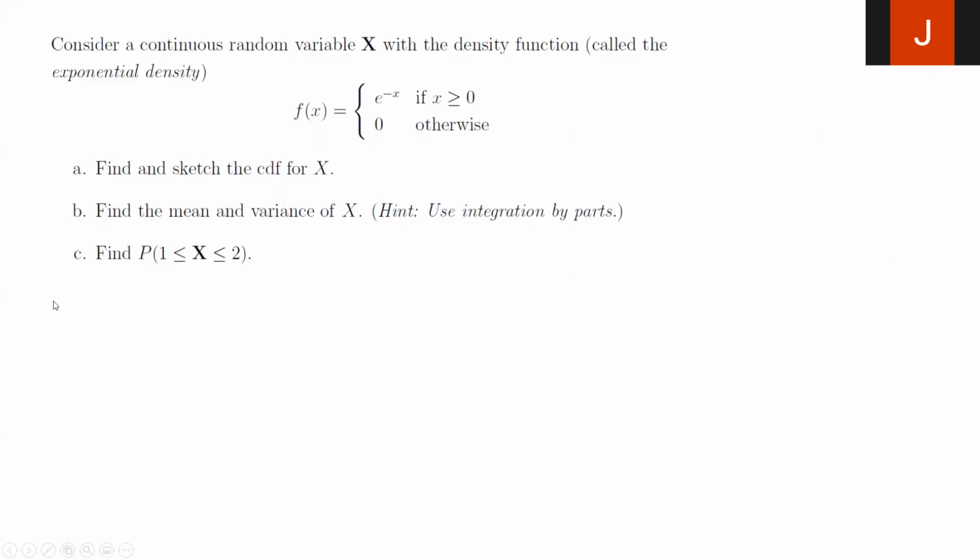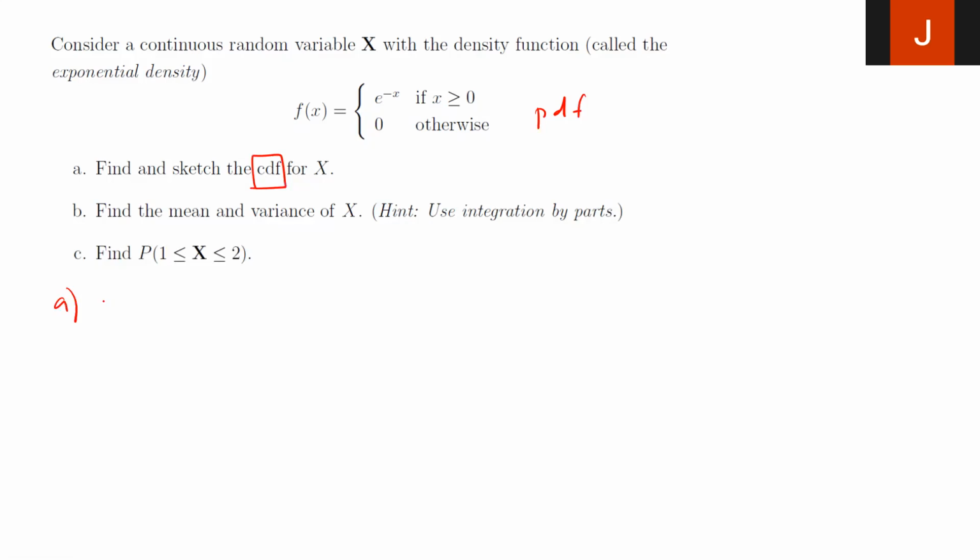Let's take a look at this problem. Consider a continuous random variable x with the density function called the exponential density, as given in the equation there. Part A, find and sketch the CDF for the random variable x. This is the probability density function. Now I want to find the cumulative distribution function, the CDF. I just have to integrate and find a function for x.